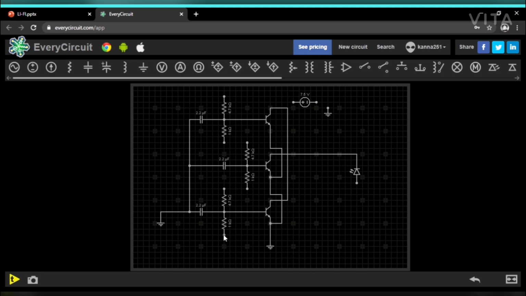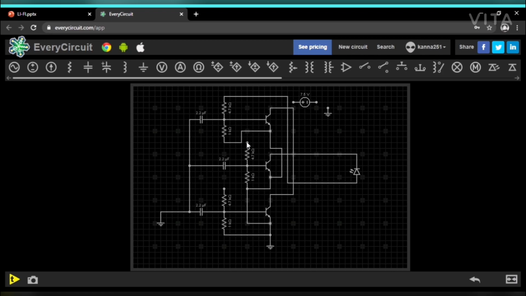Connect all the 1 kilo ohm resistors to the respective collector sides.